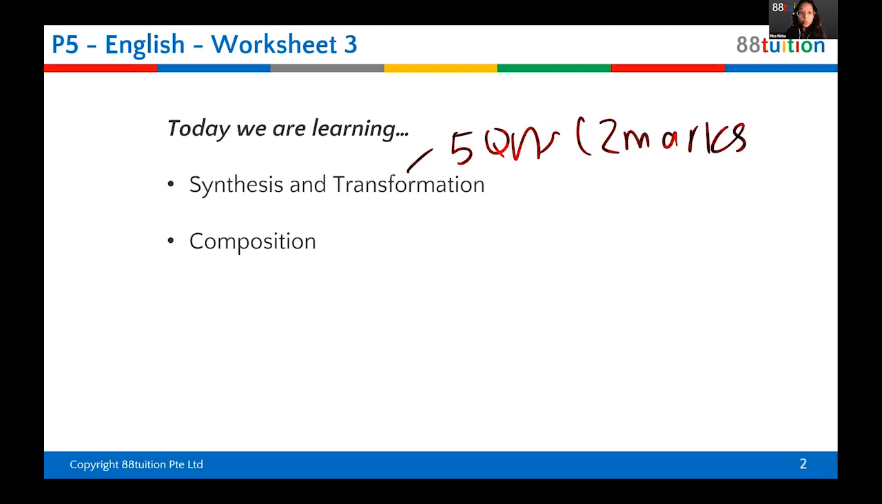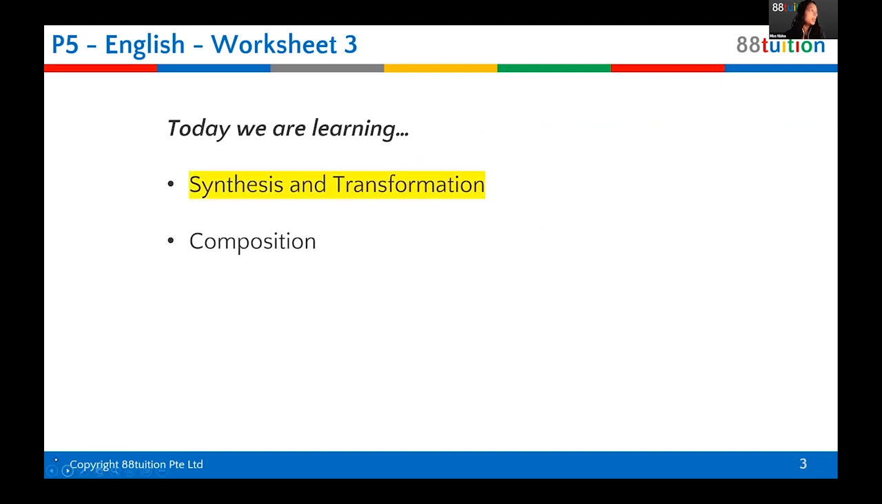This is where students usually lose all their marks, in the 10 marks. So 5 questions, 2 marks. You get penalized for different things, I'll explain later. And so the first thing we're going to do is this, and the second thing I'm going to do is composition for today. So that's the agenda for today. So let's look at synthesis and transformation first.